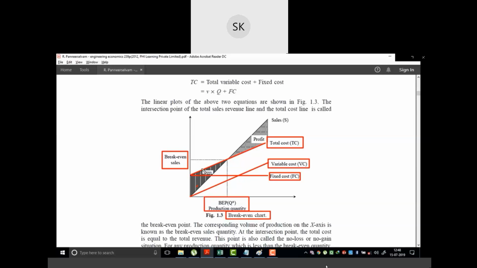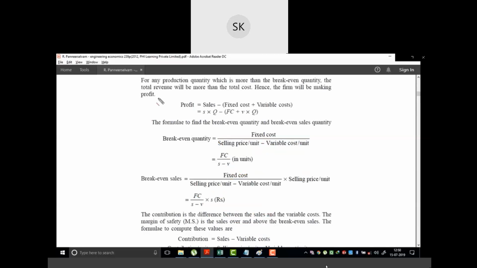Now this region is known as the loss region, this is the profit region, and this is the break-even point. At this point there is no loss and no profit for the company. As the production quantity increases beyond the break-even quantity, the company will make a profit, and if the production quantity is less than the break-even quantity, then the company will make a loss. So this is the basic chart of break-even.